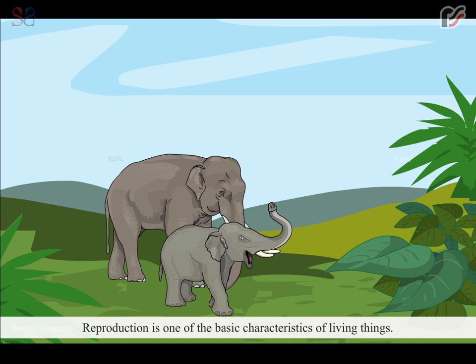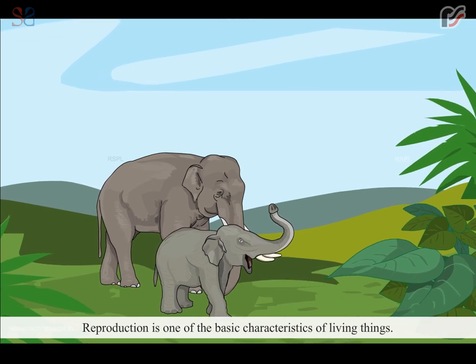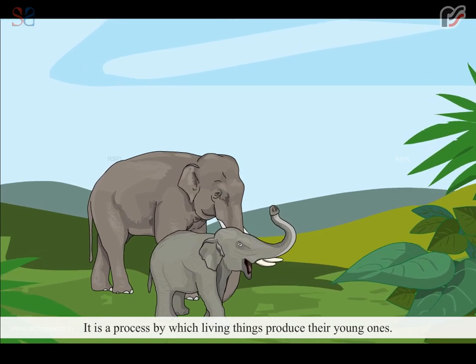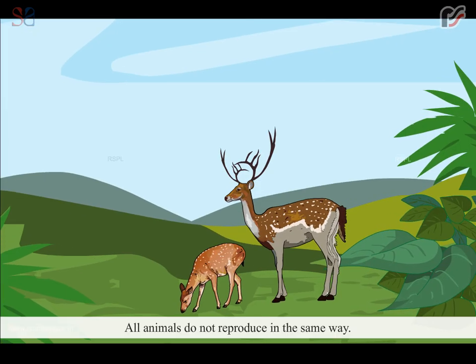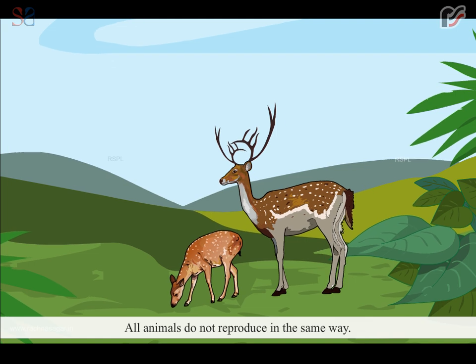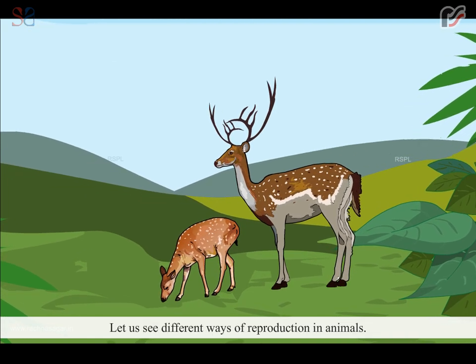Reproduction is one of the basic characteristics of living things. It is a process by which living things produce their young ones. All animals do not reproduce in the same way. Let us see different ways of reproduction in animals.